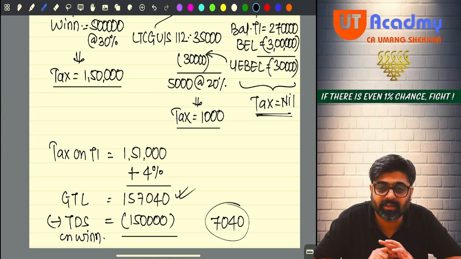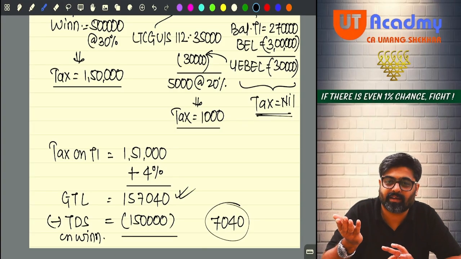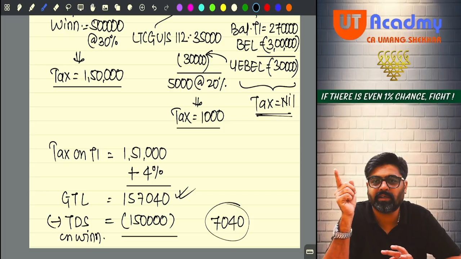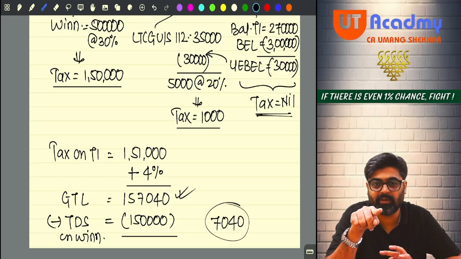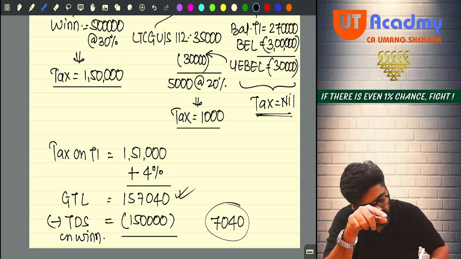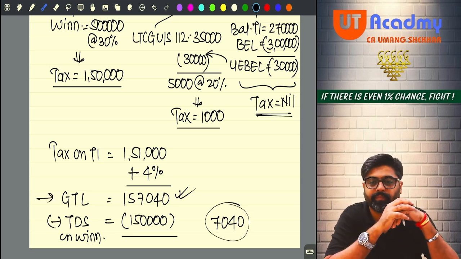See, in some questions, ICAI is taking the credit of the taxes. In the earlier question which we saw yesterday, they had taken the credit of TDS on dividend also. Advance tax also they had reduced. Yes or no? But in this question, they should have taken the TDS credit of winnings, but they have not taken. They have shown the answer till here only.